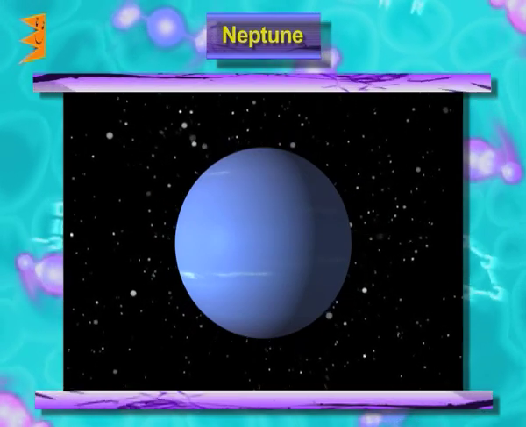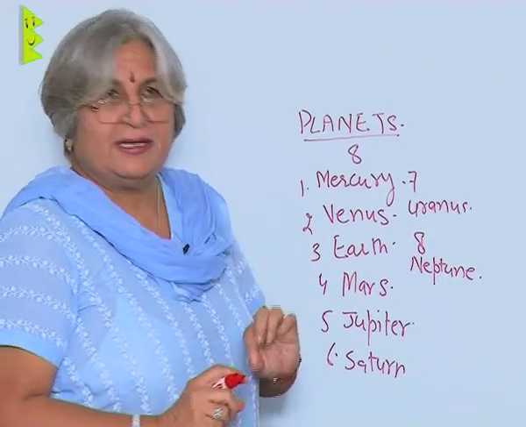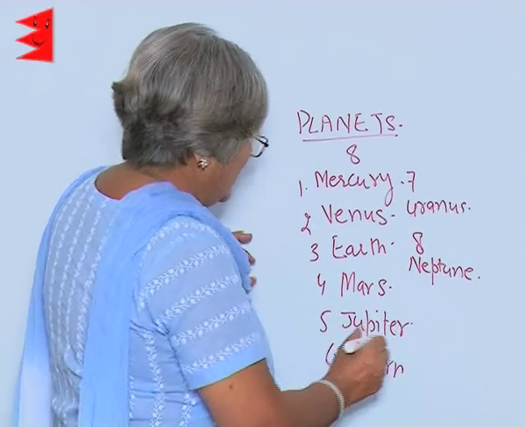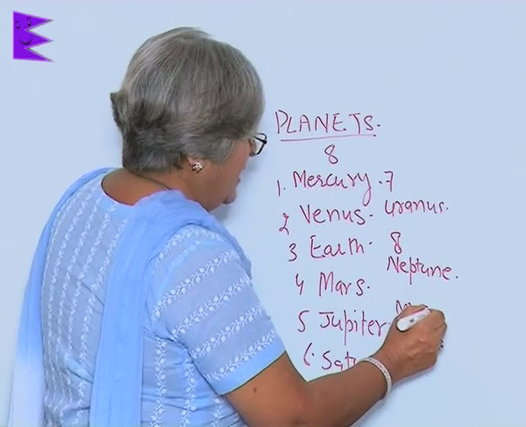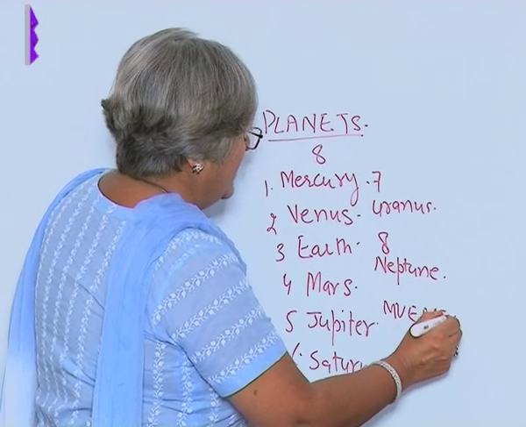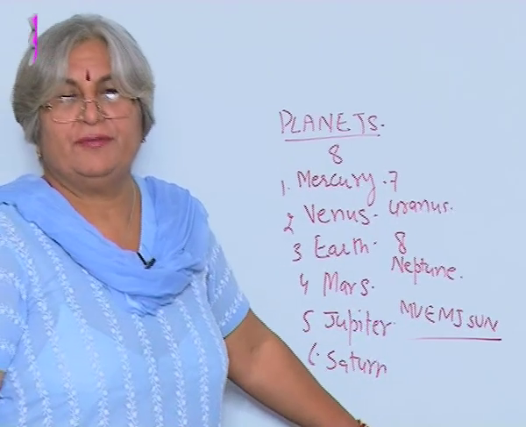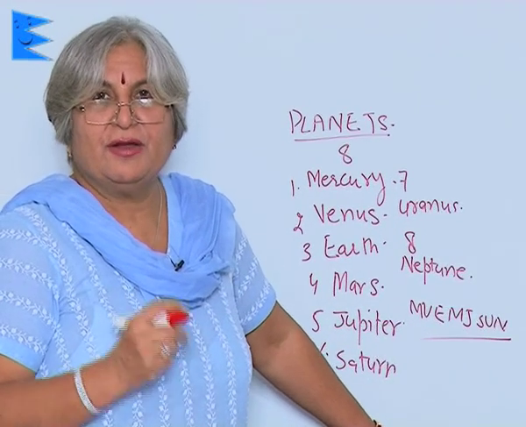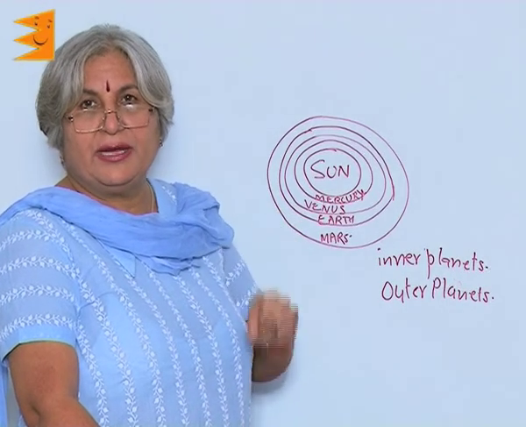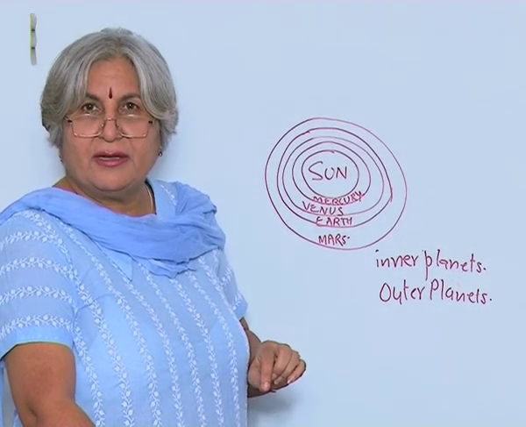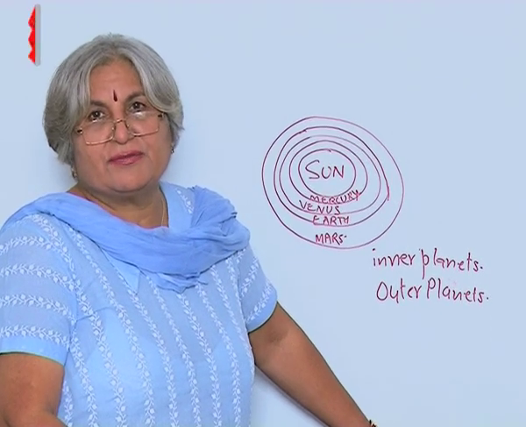Difficult to remember? What you can do is make a word out of the first letter of all the planets, like M, V, E, M, J, S, U, N, like they have for Vibgyor, and then you will always remember. Why did I write the names of planets as 1 to 8? Is there any order? Yes, there is, and the criteria is distance from Sun.